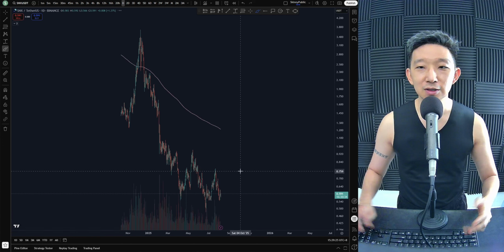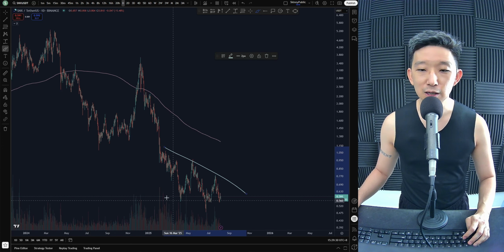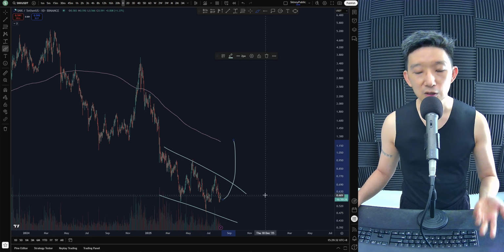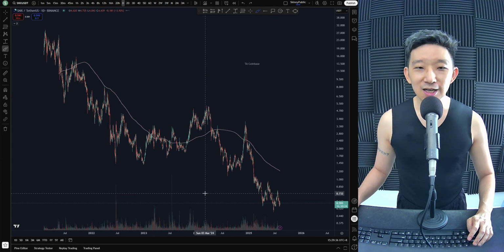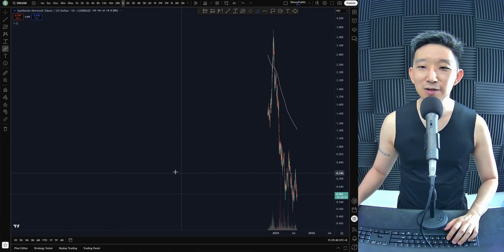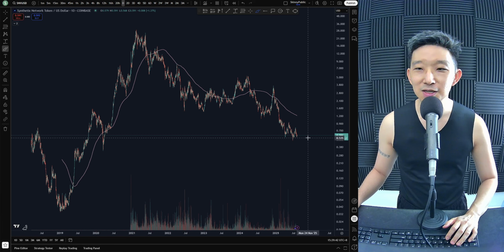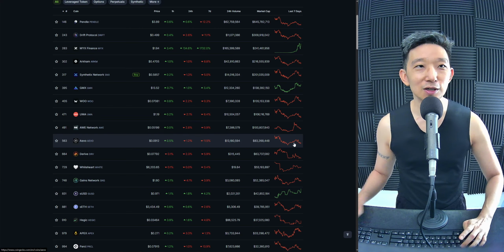Synthetics is also... what is Synthetics doing? Again, lower highs, lower highs. I mean, you may argue that it's a falling channel. Eventually, sure, we could be breaking higher, but Synthetics is so sad. It's so sad. If you look at it on Coinbase, it's also still very sad. Falling channel, yeah.